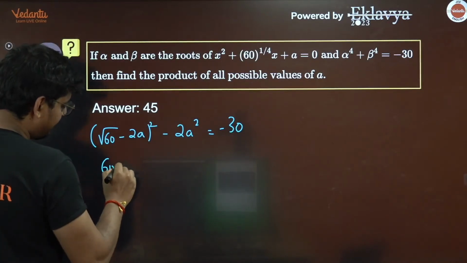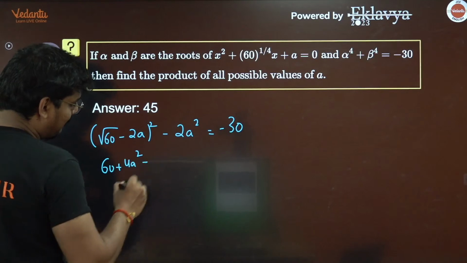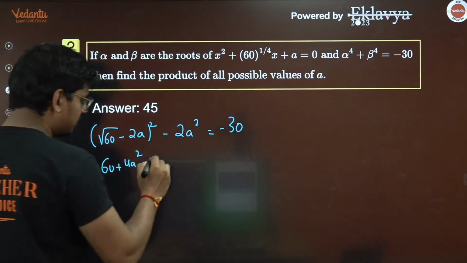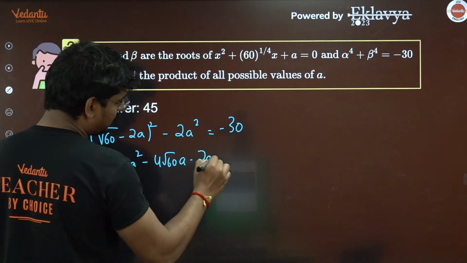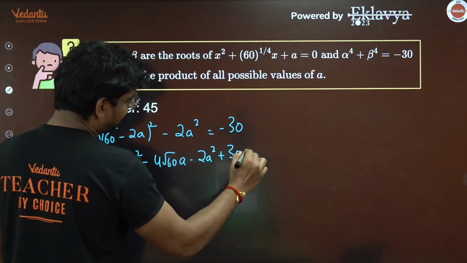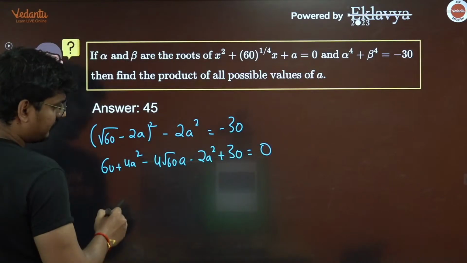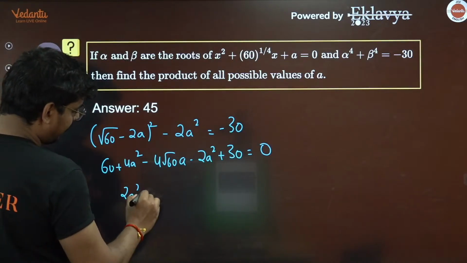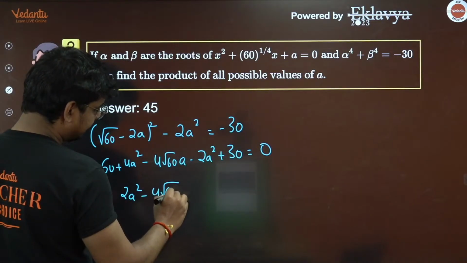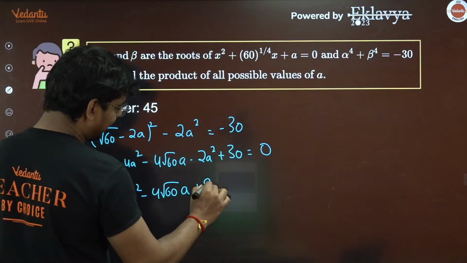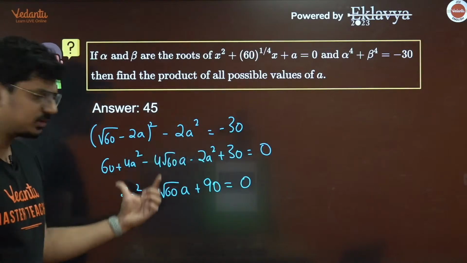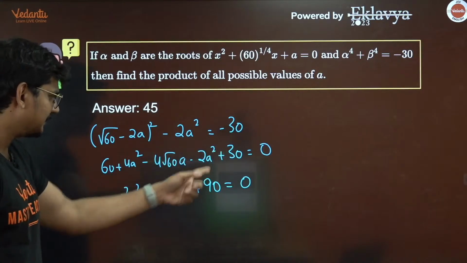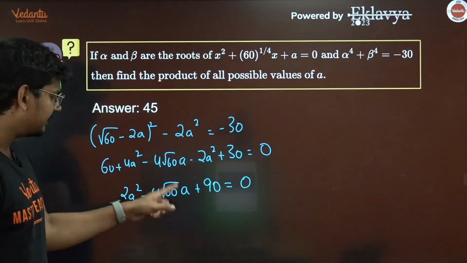I'll get 60 plus 4a square minus, 2 2s are 4, 4 root 60 into a, minus 2a square plus 30 is equal to 0. So guys, from here I'm getting 2a square minus 4 root 60 into a plus 90 is equal to 0. Correct? 4a square minus 2a square is 2a square, 60 plus 30 is 90, and 4 root 60 into a.